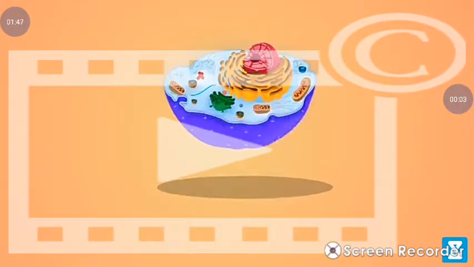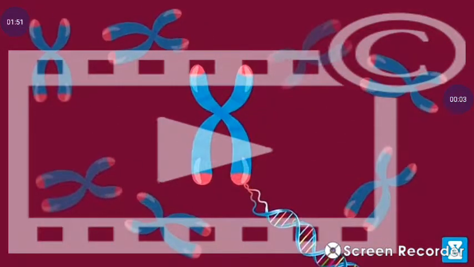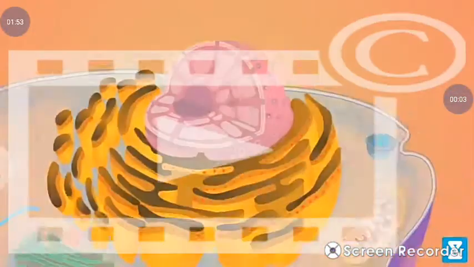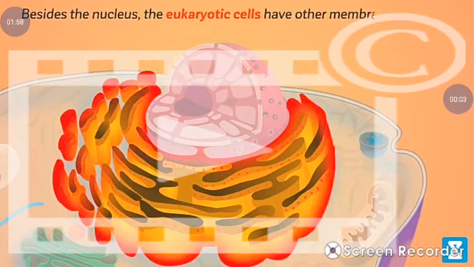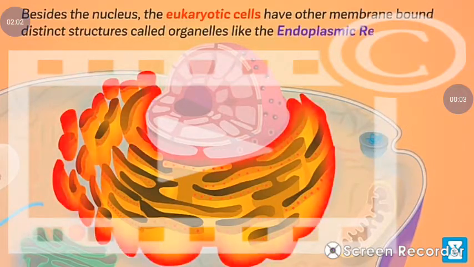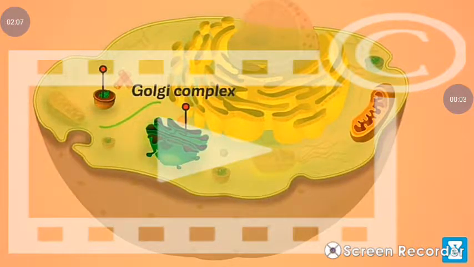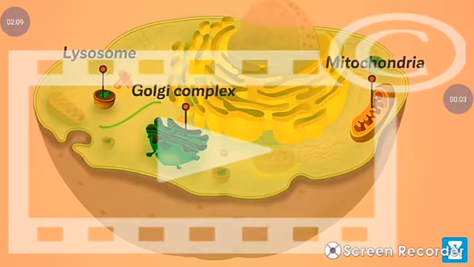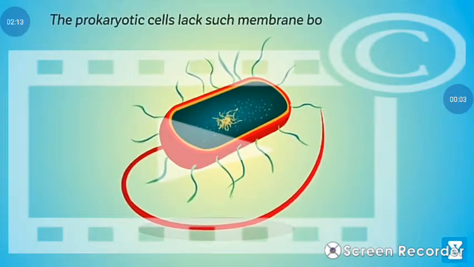Eukaryotic cells possess an organized nucleus with a nuclear envelope. Their genetic material is organized into chromosomes. Besides the nucleus, the eukaryotic cells have other membrane-bound distinct structures called organelles, like the endoplasmic reticulum, ER, the Golgi complex, lysosomes, mitochondria. The prokaryotic cells lack such membrane-bound organelles.